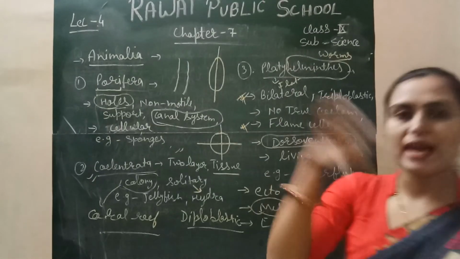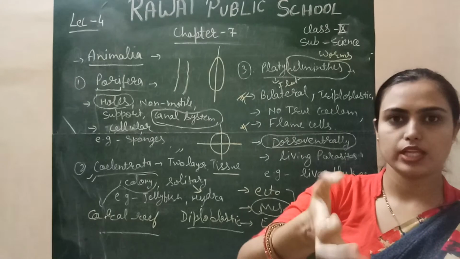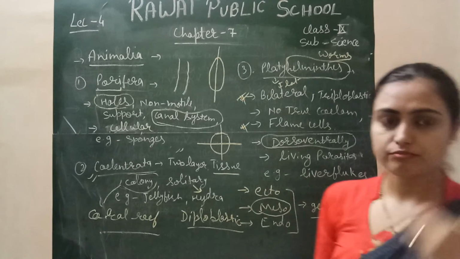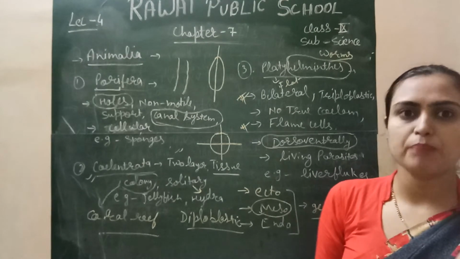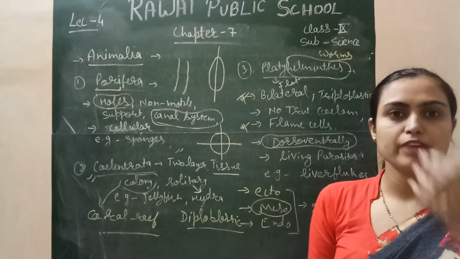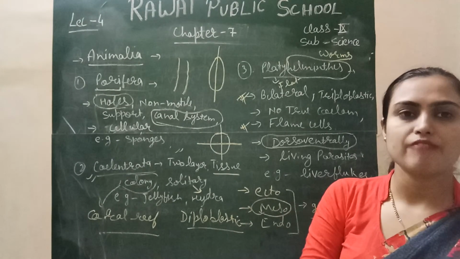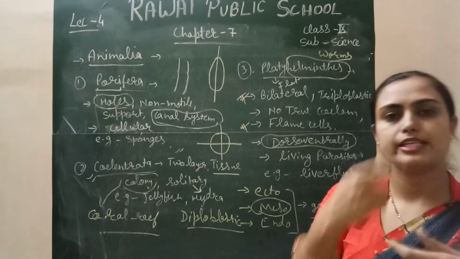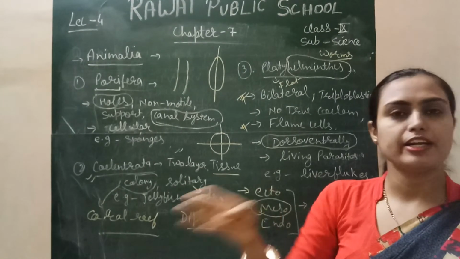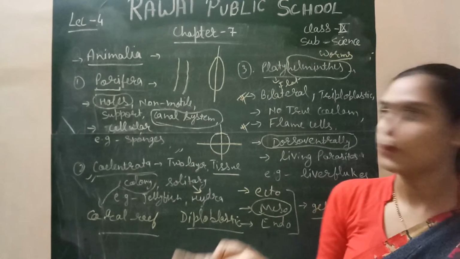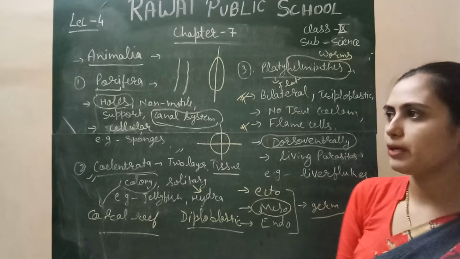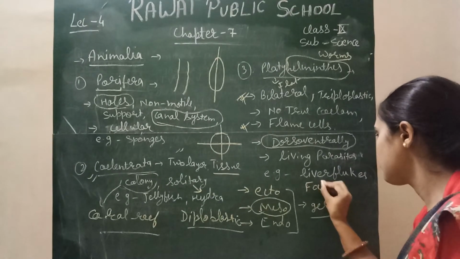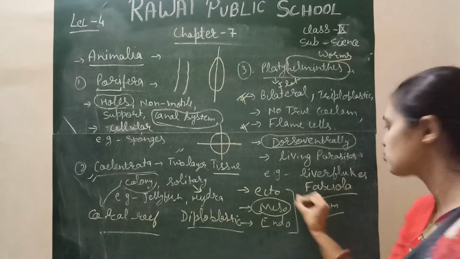So they are parasites on living organisms; they get nourishment from other living organisms. For example, the liver fluke. Why is this called liver fluke? Because this platyhelminth takes nourishment from the human liver. It survives on the human liver, so its name is liver fluke. From the liver it gets nourishment, and reproduction takes place. So that's why it is simply called liver fluke, or its scientific name is Fasciola. Fasciola, or liver fluke simply.